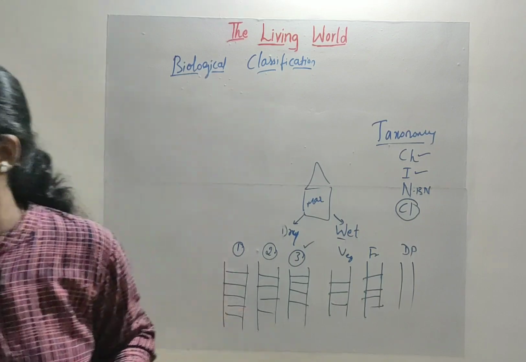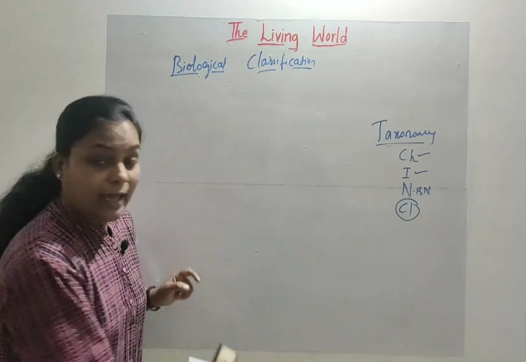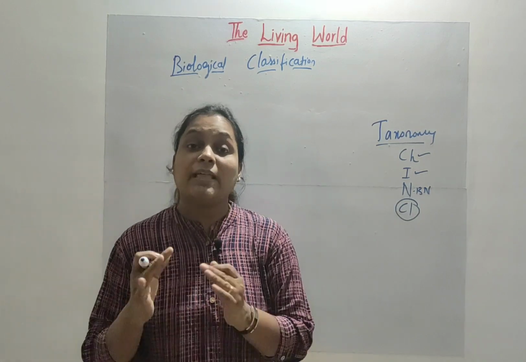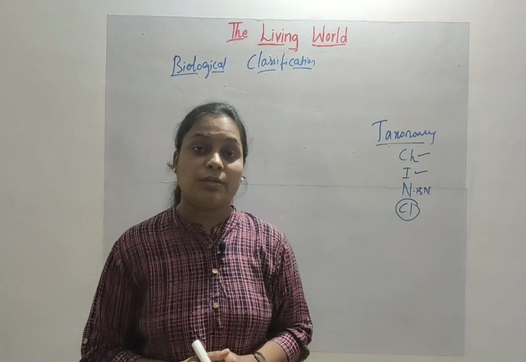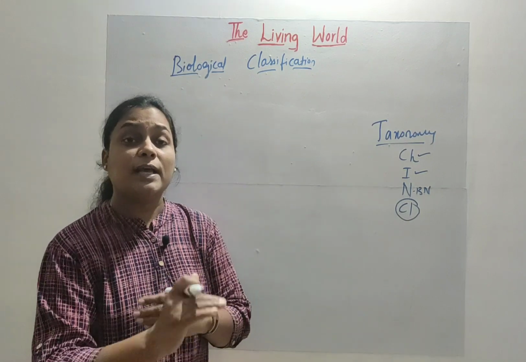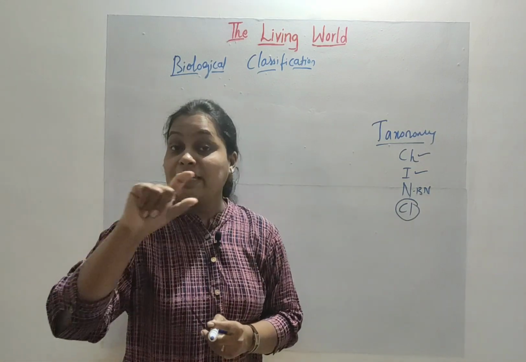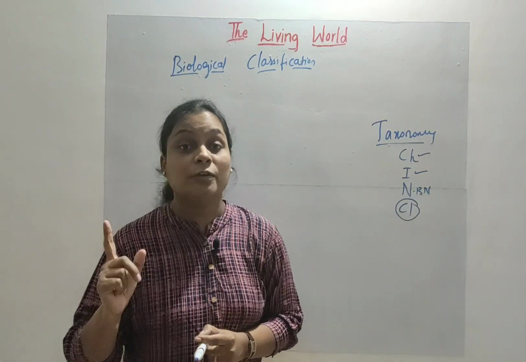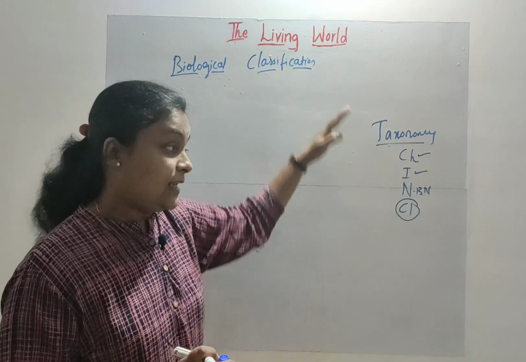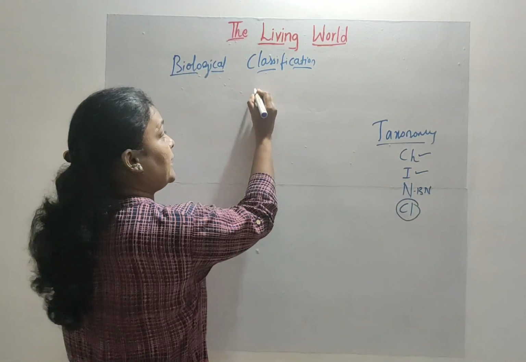Now how do you define biological classification? Biological classification is a system of grouping an organism into particular groups or different levels. So that system we call biological classification. Now one thing you have to remember here: when you try to classify an organism, the classification process cannot be done at a single step or single level or single group. The classification process always consists of several levels, like our shop owner, and each level of classification we call a category.